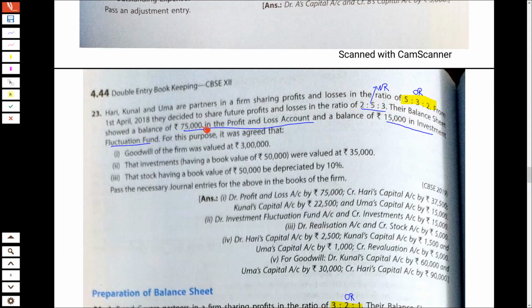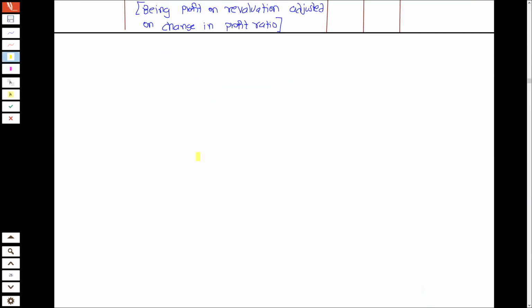Okay, so here we have change in ratio, old ratio and new ratio is given, and we have some balance in profit and loss account, and we also have some balance in investment fluctuation fund. So first of all, whatever is the balance in profit and loss account, that we need to divide. So पहले देखते हैं what is the requirement of the question. What the question says: pass necessary journal entries for the above in the books of the firm. So we need to just pass journal entries. So we will prepare the format.